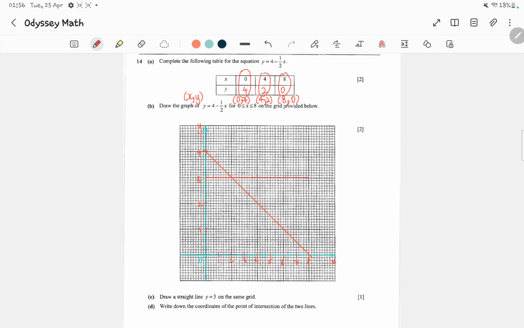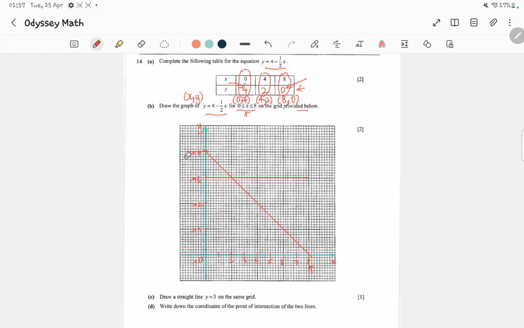But before that, we need to read the question first. Draw the graph of the straight line y equals 4 minus 1 over 2x for the values of x between 0 and 8 inclusive, on the grid provided below. So here we start from x equals 0 all the way until 8 as indicated by the question. For the y values, based on the table, the range is from 0 to 4. So we start from 0, 1, 2, 3, and then we end with 4.